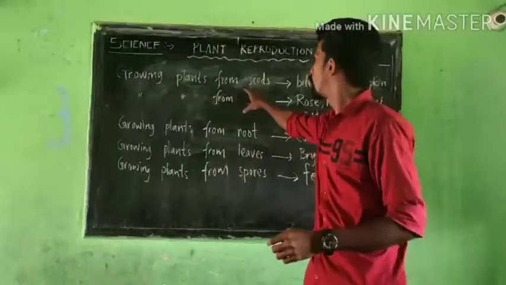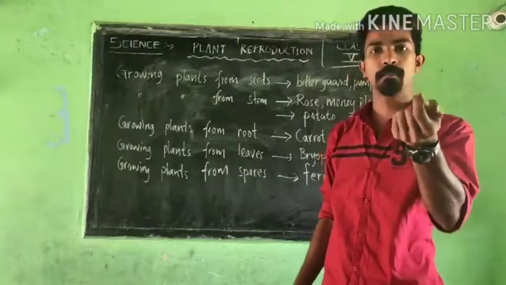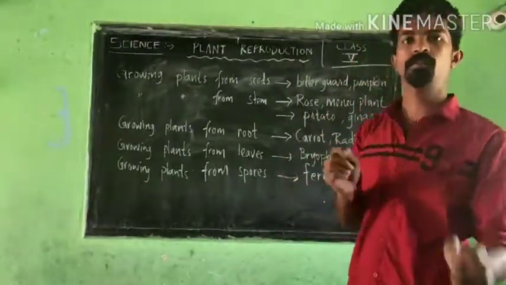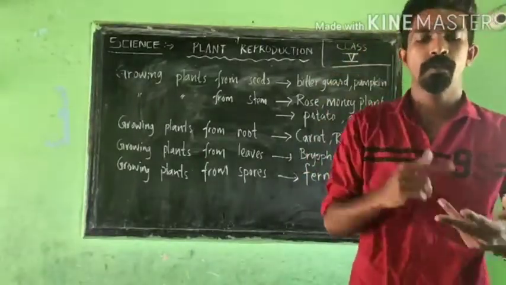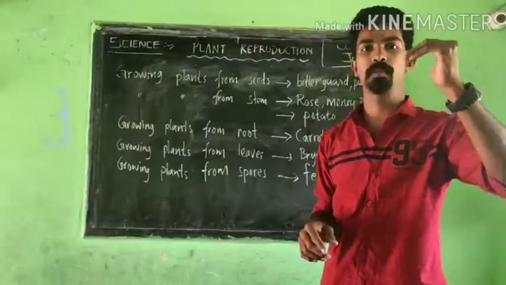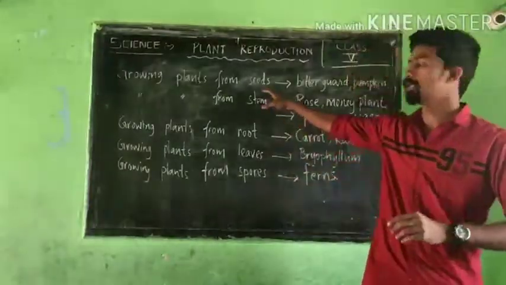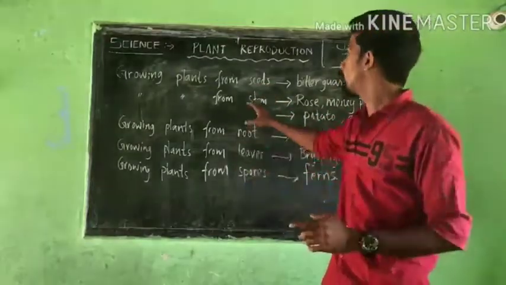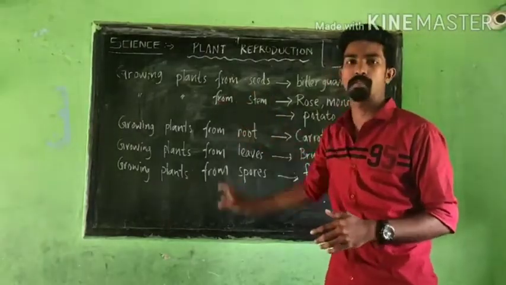First one, growing plants from seeds. I already explained the example pea or bitter gourd. Then again the pumpkin: you put the seeds in soil and provide enough air, water and warmth, and that seed will become a seedling. Mango is also a good example that plants can grow from a seed. So that is the first type of growing plants. Reproduction in plants.